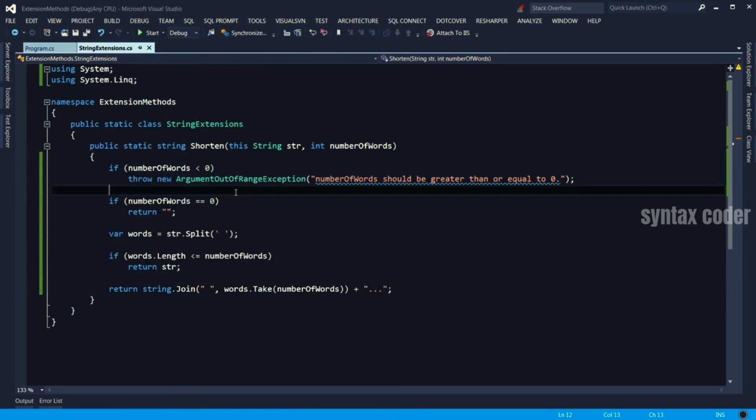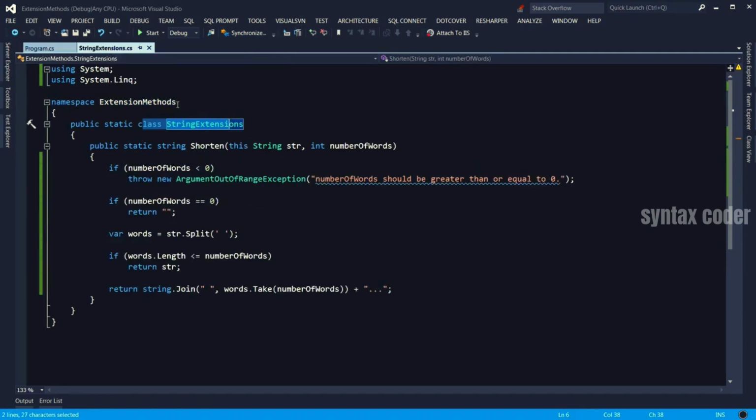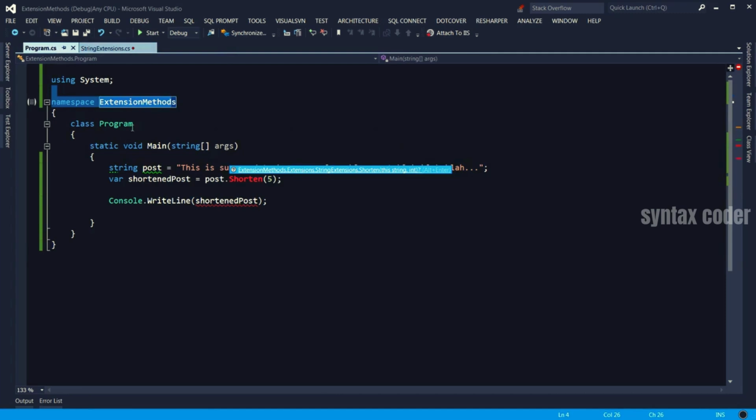Now, a few things we need to cover here. Look at this namespace, ExtensionMethods. This is the parent namespace for my application, so both this class and my Program class are defined in the ExtensionMethods namespace. But if I change this namespace to something like Extensions, and go back to Program, that method is not recognized.